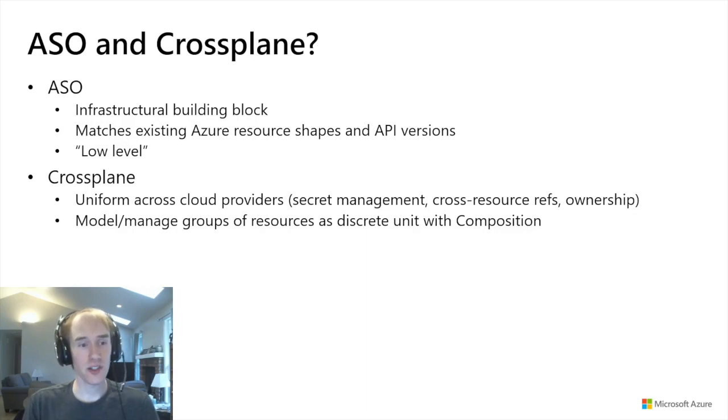That stands in contrast to Crossplane, which certainly supports doing a lot of those same things, but the focus with Crossplane has always been more, I want to call it high level, where it's supporting uniformity across different cloud providers, uniformity of secret management, uniformity of cross-resource references and ownership. It's modeling and managing groups of resources with composition, right? This notion of composition is really a higher level concept that Crossplane enables. That's not something that ASO does, and it's not something that ASO strives to do. So that really is the difference between ASO and Crossplane.